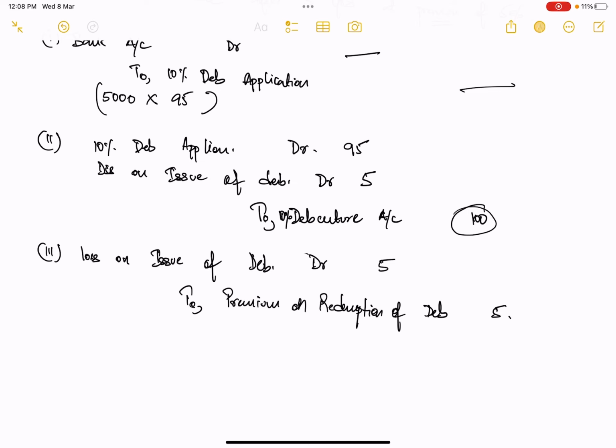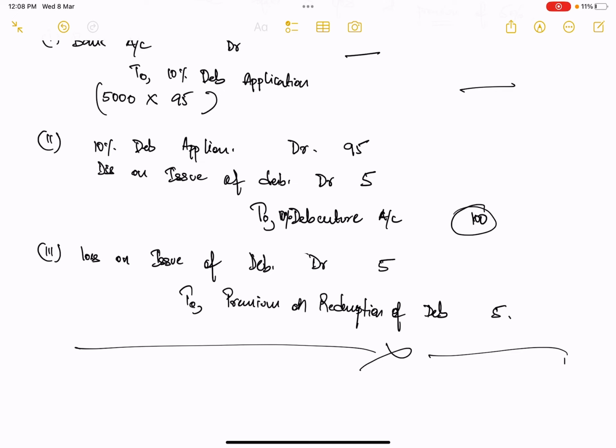All right, so this is how you will be recording the transactions for the redeemable debentures. So all we need to keep in mind is if the debentures are redeemable at a discount. Now discount situation you will not see because that is not something that occurs practically. All right, but even at par, whether it is being redeemed at par or at a discount, no additional entries are there.